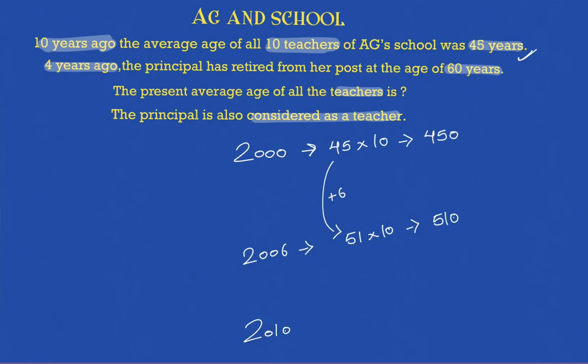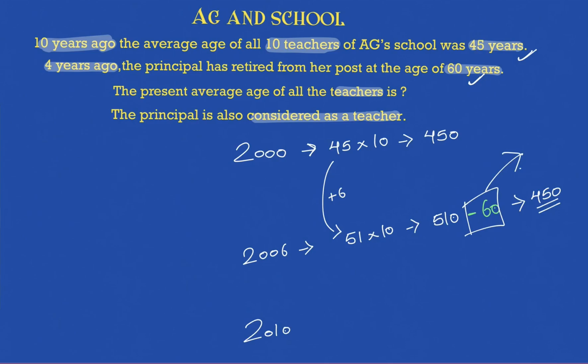But we know that the teacher of age 60 years left. So it is no longer 510. It will become minus 60. And that will turn out to be 450, because the teacher of age 60 years left. So now only 450 is the sum of age of all the teachers right now. And we will be moving ahead only with 450, because 60 is taken out from this.